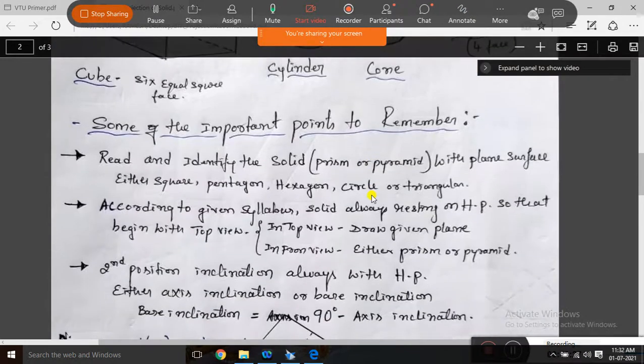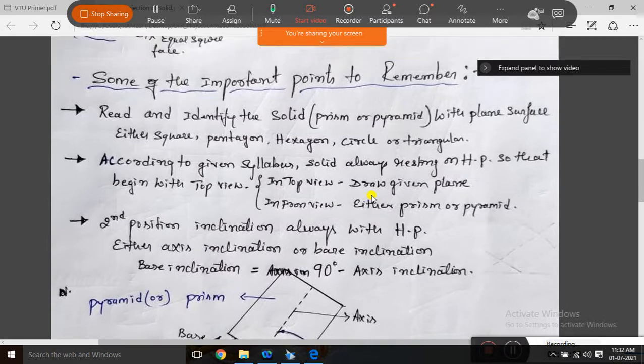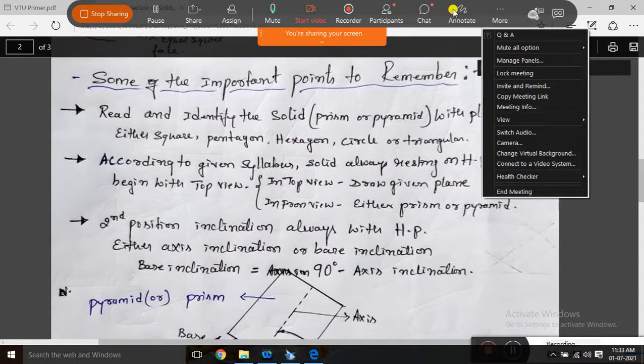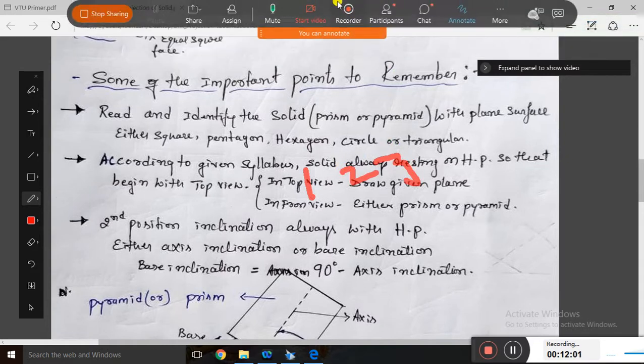And come to what we discussed in the projection of planes. Here also it is the same thing. Some important points you have to remember. If you remember these points, you will be able to easily understand the problem and easily solve the problems. That's why you should remember these points. If you read the problem, you have to highlight these points. Based on these points, you have to write the first position. Here also same thing: you should write 3 positions: first position, second position and third position.